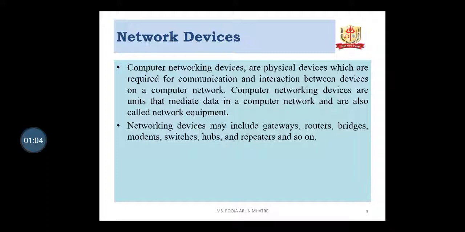So computer networking devices are units that mediate data in a computer network and are also called network equipment. Network devices may include gateways, routers, bridges, modems, switches, hubs and repeaters and so on.